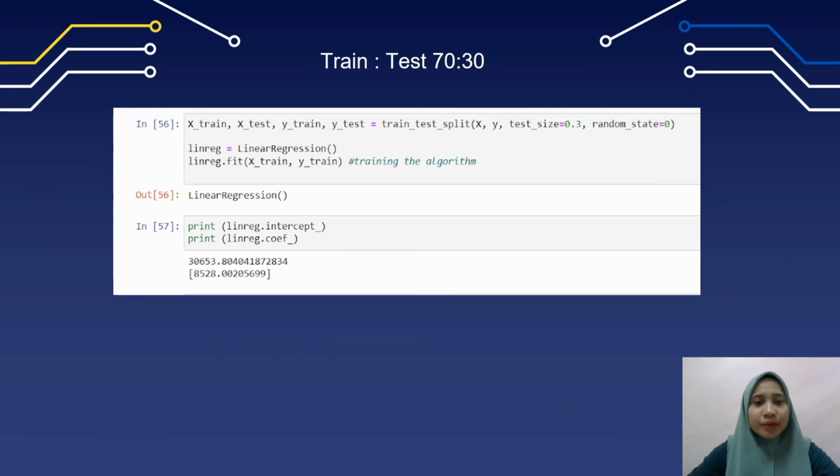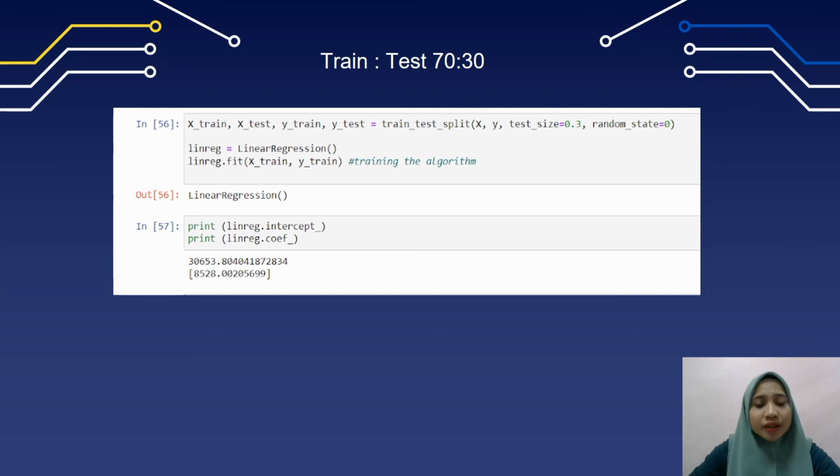Third, I will explain about set 3, 70% train and 30% test. First, we import the library and then split the data into X train, X test, Y train, Y test. Then we put the size 30%. After we split the data, we print the intercept and print the slope.